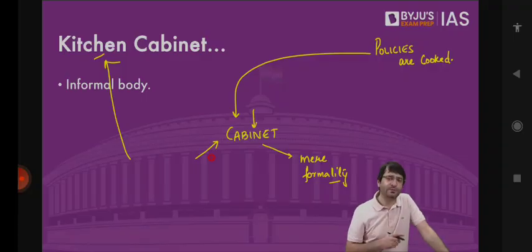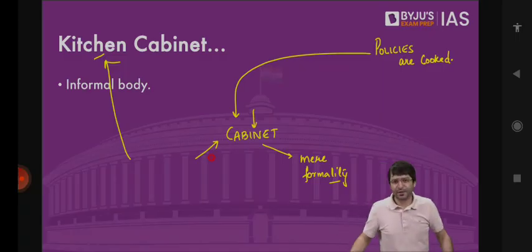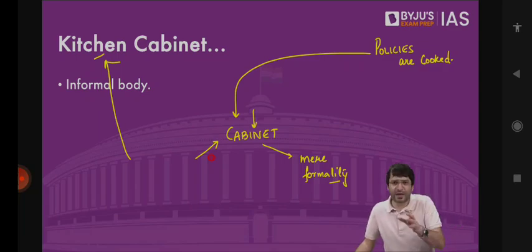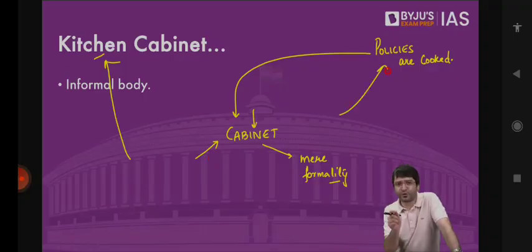So imagine a situation that the Prime Minister, Mr. Amit Shah, Mr. Ajit Doval, and a few other individuals, for example Bhupendra Yadav, all these individuals were aware what is going to happen to Jammu and Kashmir on August 5, 2019. They know that we are going to revoke the special status of Jammu and Kashmir. We are going to introduce a bill in the parliament to reorganize Jammu and Kashmir into union territories. Clear? So they have taken the decision. This is where the policy was already cooked, that this is going to be our policy vis-a-vis Jammu and Kashmir.